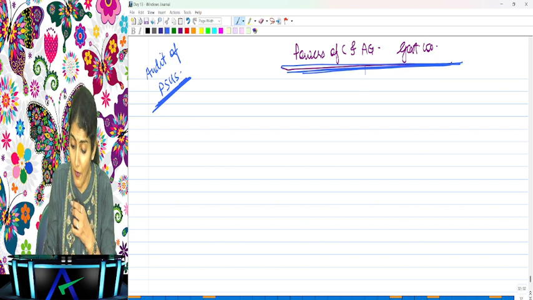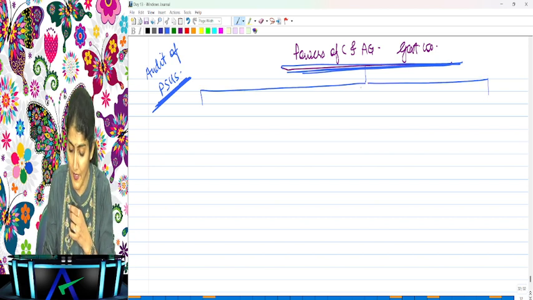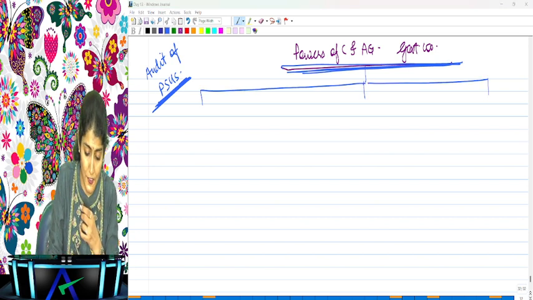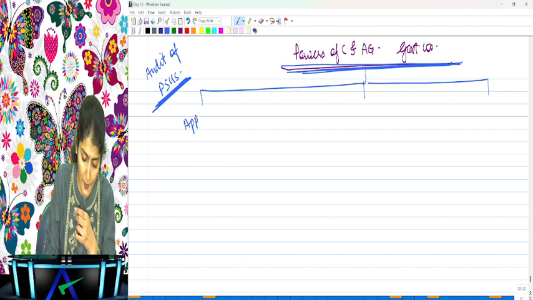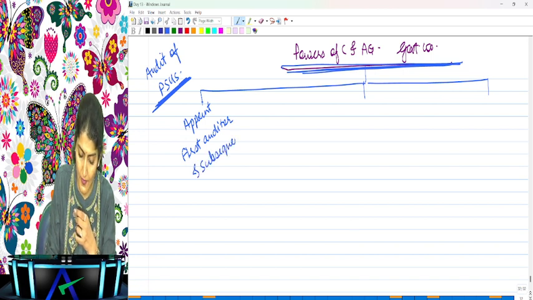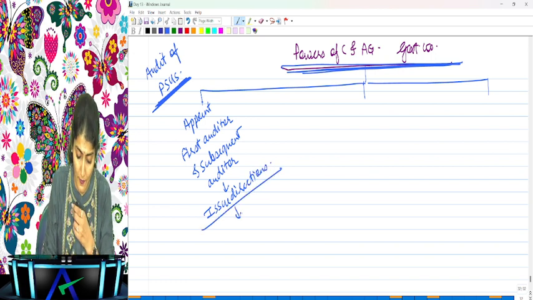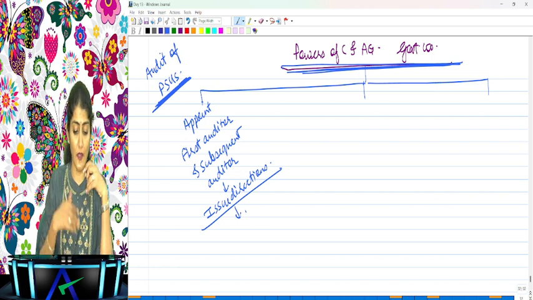What are the powers of CNAG? First power of CNAG we've already seen. What is the first power which CNAG has in case of the government company? To appoint the first auditor, and also to appoint the subsequent auditor in case of the government companies. And CNAG can also issue directions to this auditor regarding the work to be done. And the auditor so appointed will submit his report to the CNAG.